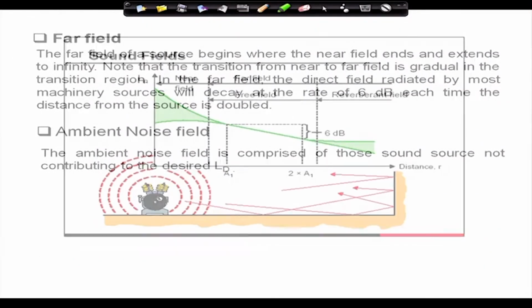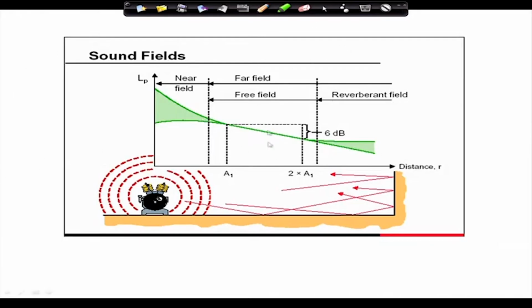Okay. Now, I have given one picture. This is a sound source I took from the internet. Up to here, you see the near field, it does not follow the inverse square law, so I call this portion the near field. The far field is from the end of the near field to infinity.